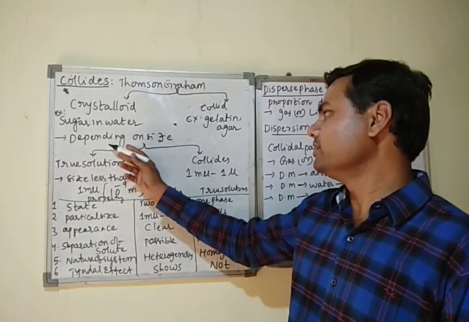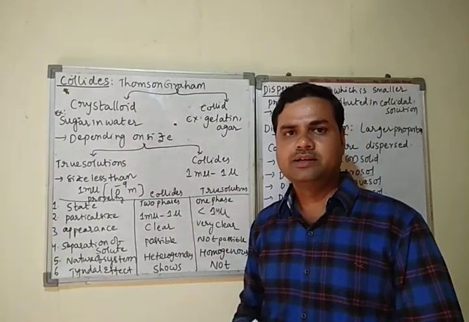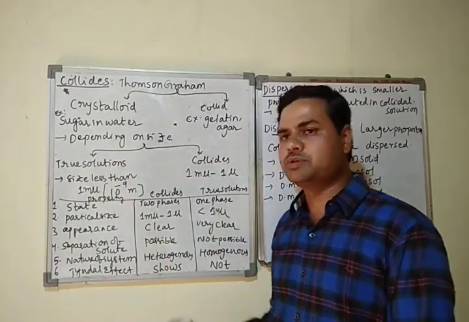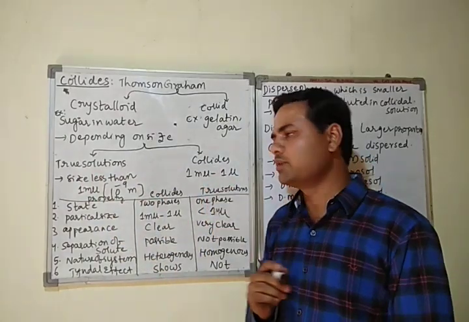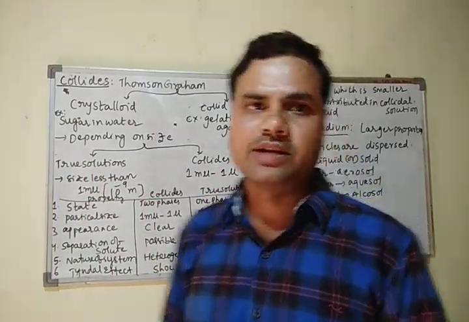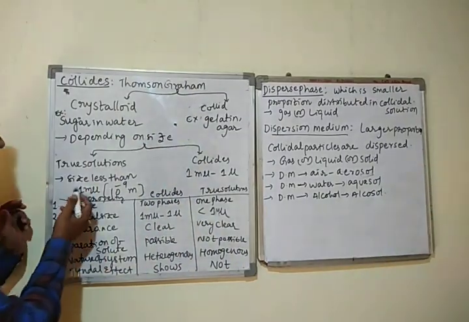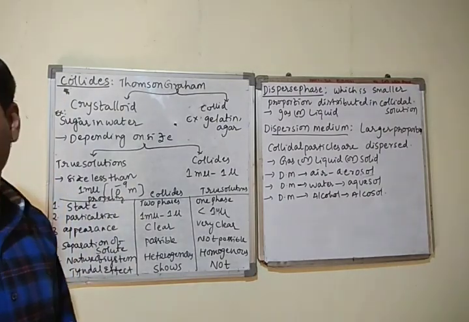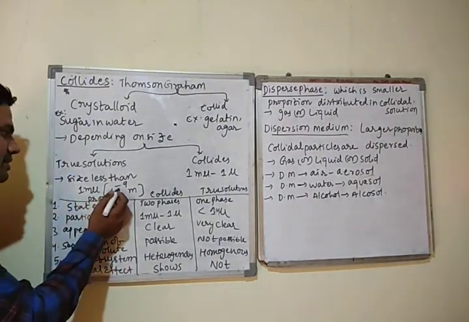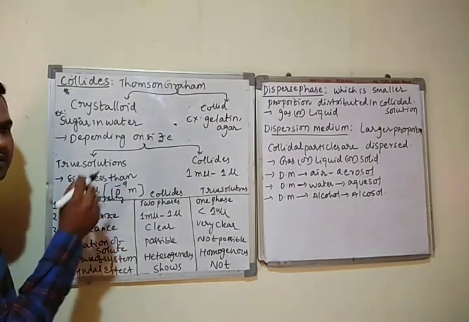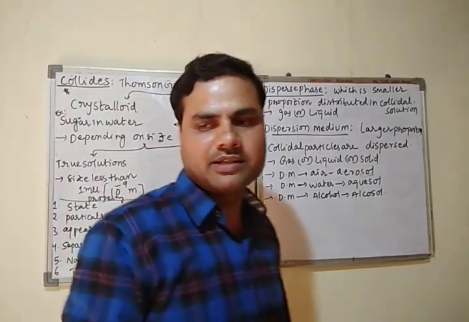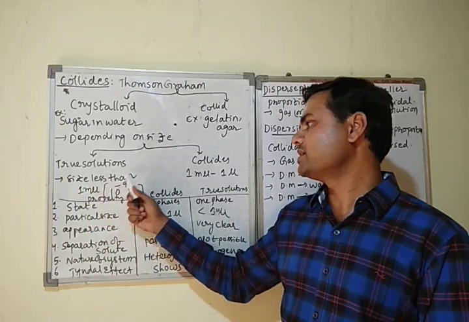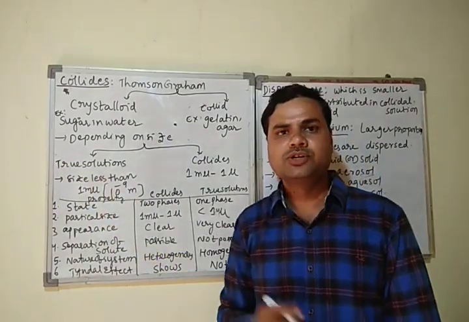After that, depending on the size of the particle, the solutions are classified into two types, that is true solution and colloids. What are true solutions, what are colloids? True solutions are the solutions in which particle size is less than 1 millimicron. Particle size is less than what? 1 millimicron, which means 10 to the power of minus 9 meters. These are very small size particles. Therefore, the solutions in which particle size is less than 1 millimicron are called true solutions.